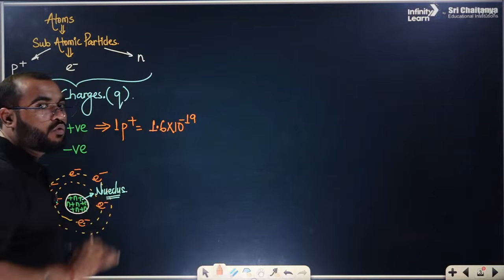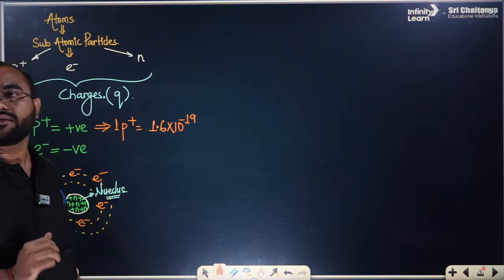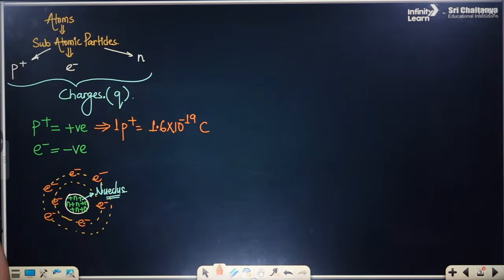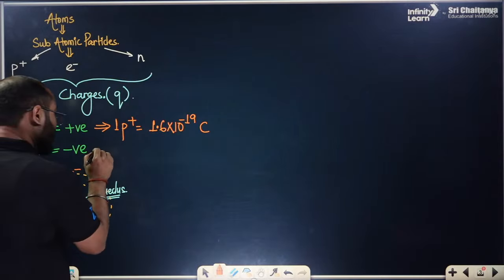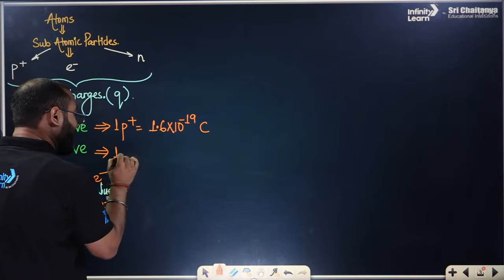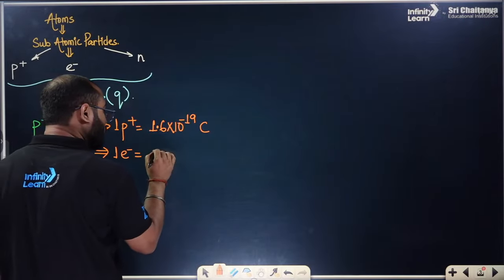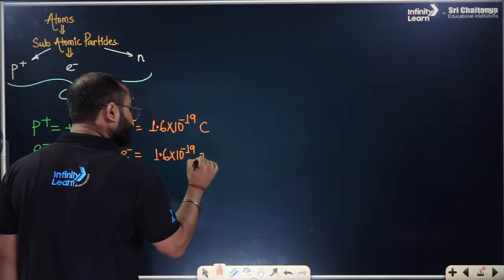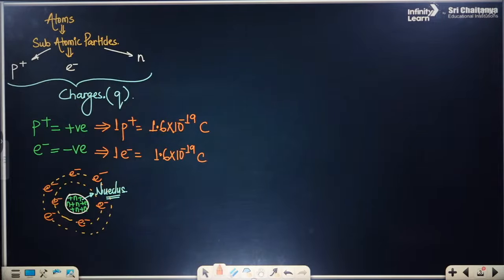Minus 19 what? It is a charge. So what is the SI unit of charge? The SI unit of charge is coulomb, represented by capital C. Similarly, one electron is also 1.6 into 10 to the power minus 19 coulomb.